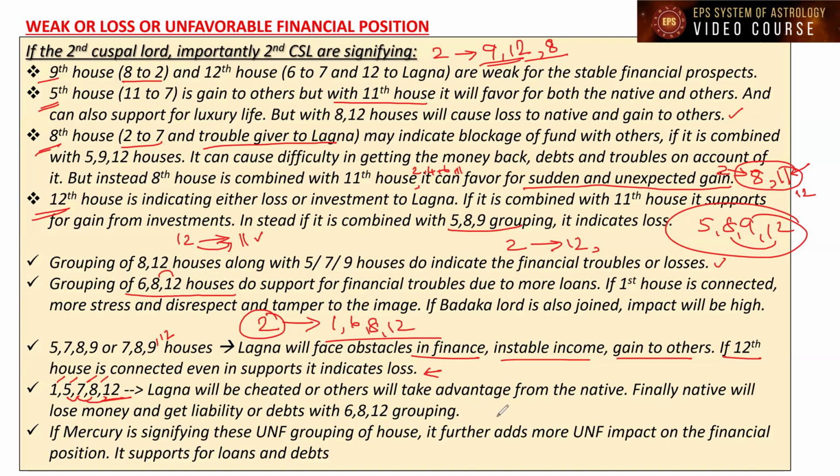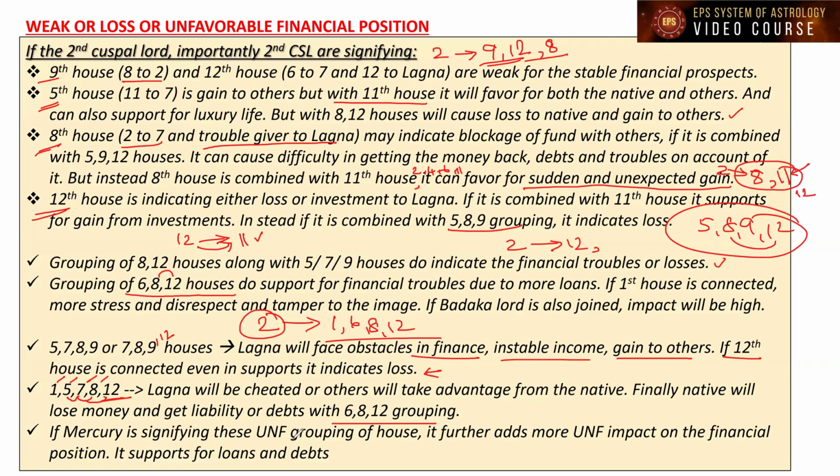Why am I talking about others? Because the 7th is playing a role and the fifth house is playing a role. The 7th is going to take advantage, and the 7, 5, 8, 12 grouping is favorable to the seventh house and unfavorable to the lagna, and the 7th will take the upper hand, leading to the 6, 8, 12 grouping, trouble-giving houses to the lagna, and it will cause liabilities and debts.